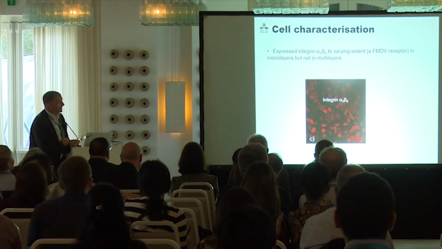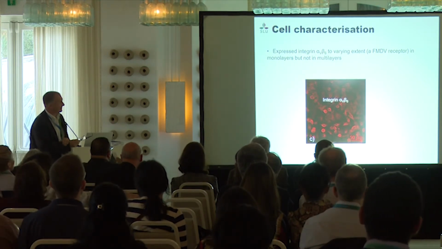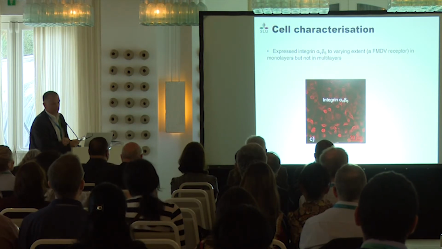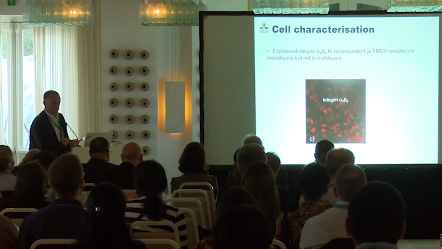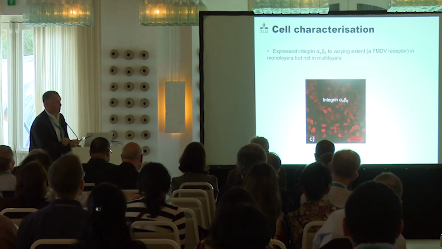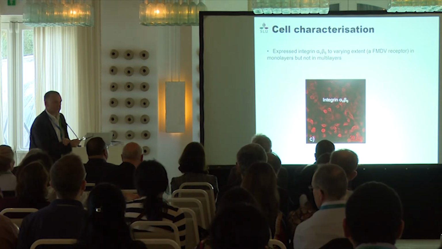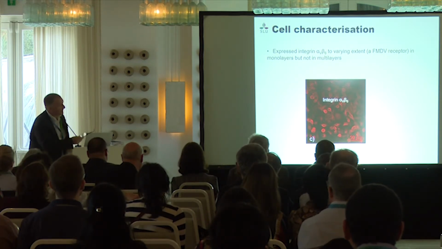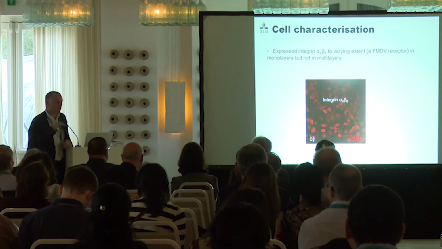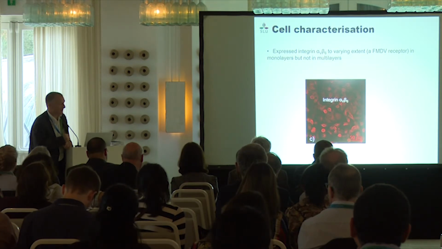We also did staining for V-beta-6 integrin. After digestion, most of the cells were positive. But on the multi-layer, all of them were negative, as is observed in vivo when we do a section of soft palate. What was very interesting is that when we grow soft palate cells as a monolayer, many of them are highly positive for V-beta-6 integrin.